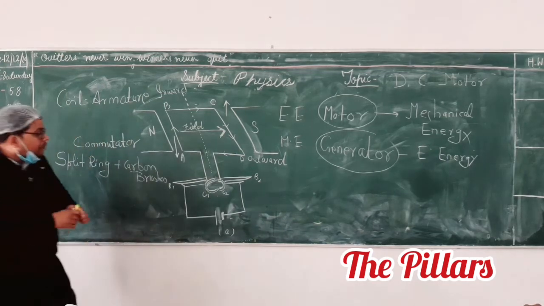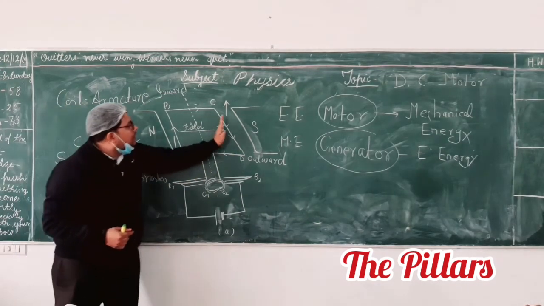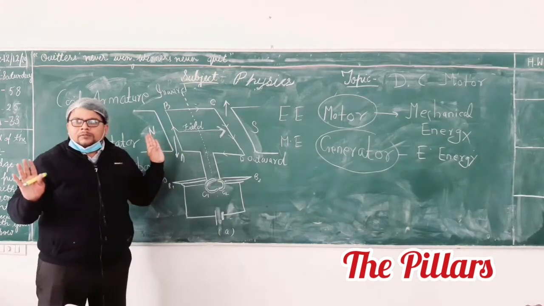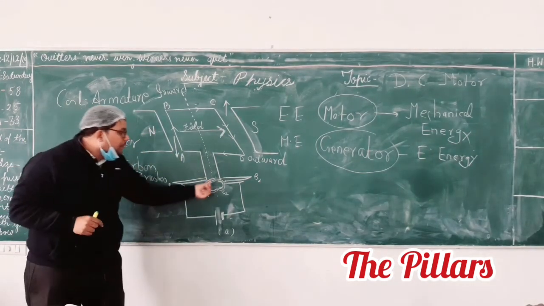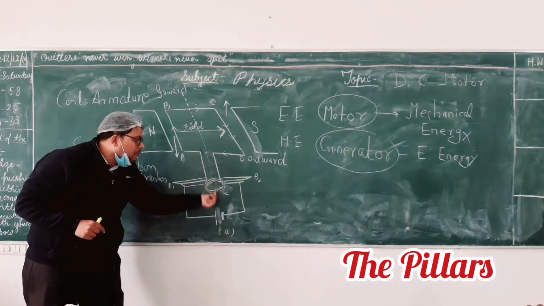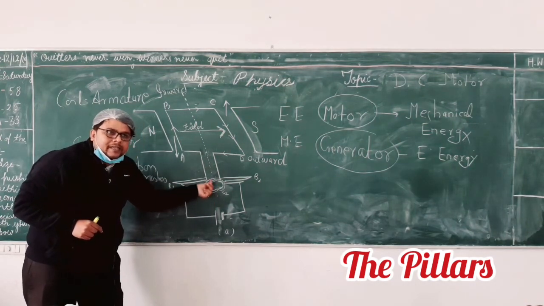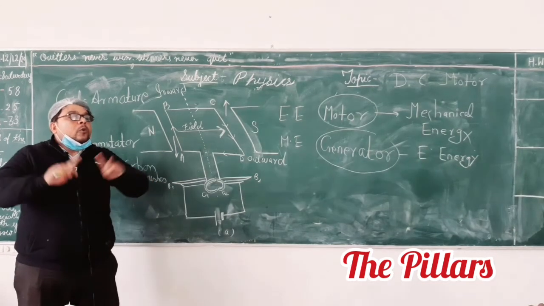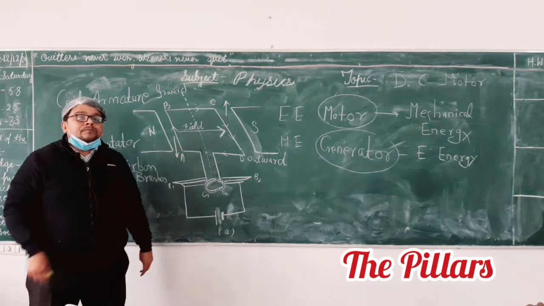After the half rotation, this will come to this side and that will go to that side. Yes or no? Yes, sir. Remember, for the time being, the circuit is broken, or not? Yes, sir. If the circuit breaks, no current is there, so how will that force come?